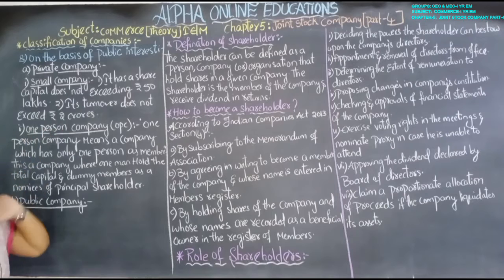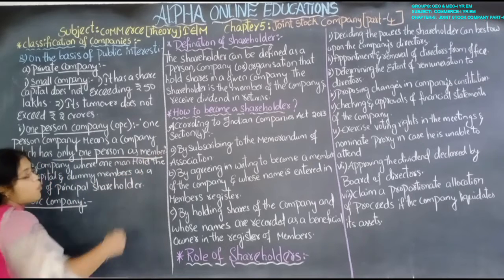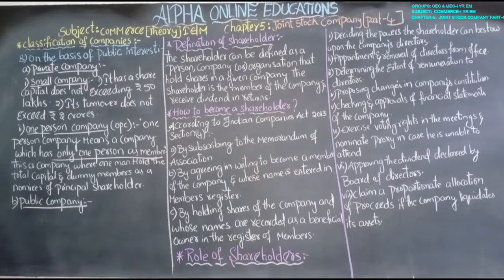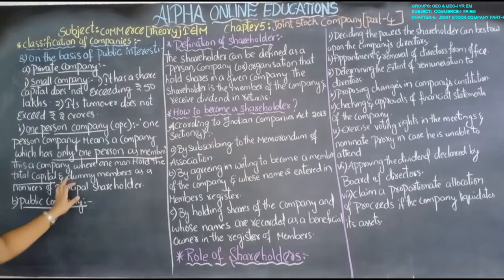One person company is just a one man show. It means a company which has only one person as a member, where one man holds the total capital. There are dummy members as nominees of the principal shareholder.